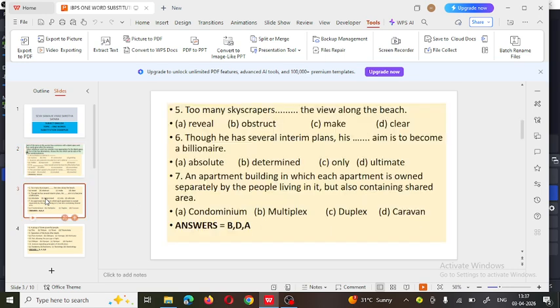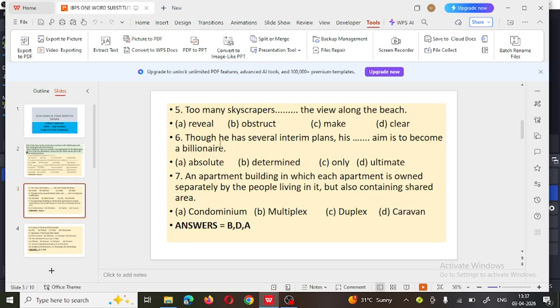See the next one. Too many skyscrapers dash the view along the beach. So what do these too many skyscrapers do? Reveal, obstruct, make, or clear. So they obstruct the view along the beach. So option B is correct here.